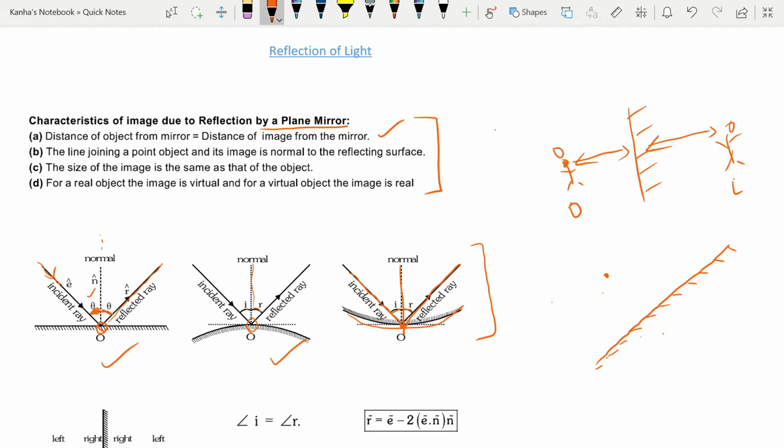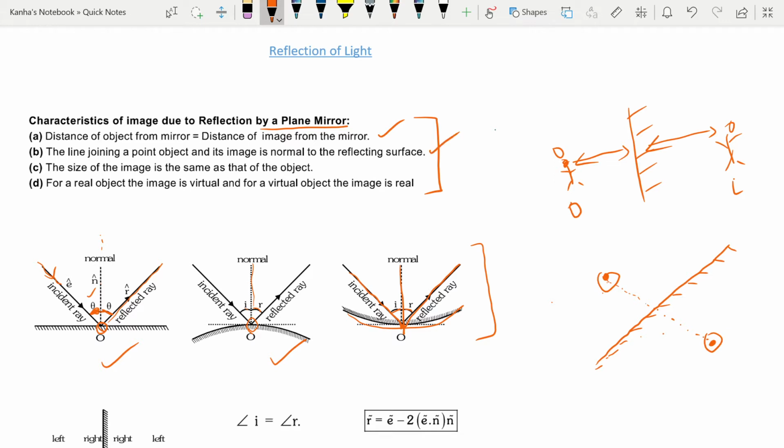When you're trying to find the normal, it's not the perpendicular distance here, this. So your image will be formed somewhere here. Every time you're trying to find where the image will be formed, just look for the normal to the surface.